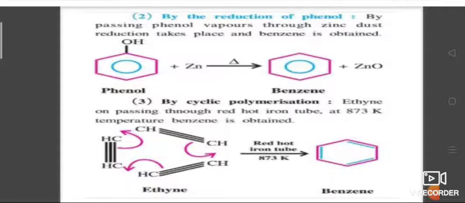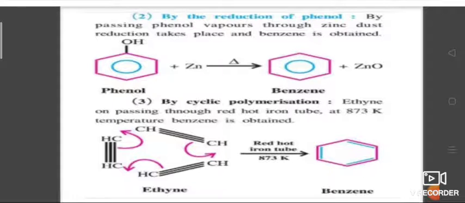3 ethine. This is the structure of 3 ethine with triple bonds. Now when it is treated with a red hot iron tube, the triple bond is turned and forms a ring-like structure to give benzene.